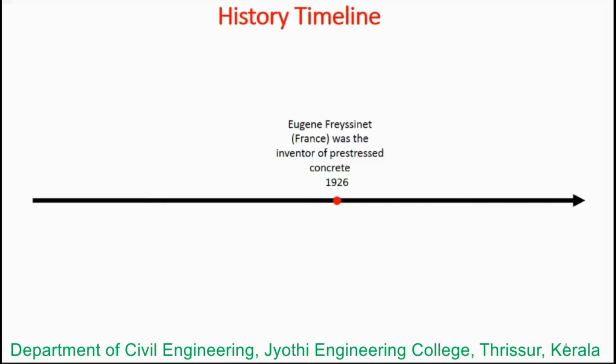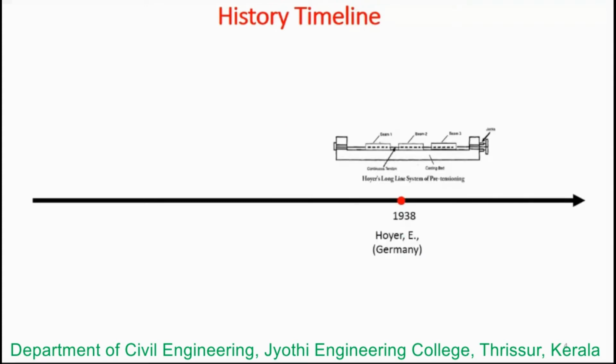The yield strength is also very high, almost more than 1200 megapascal. So we can understand that this is a substantially high yield stress, and with this type of high strength tensile steel, the development of pre-stressed concrete is possible.